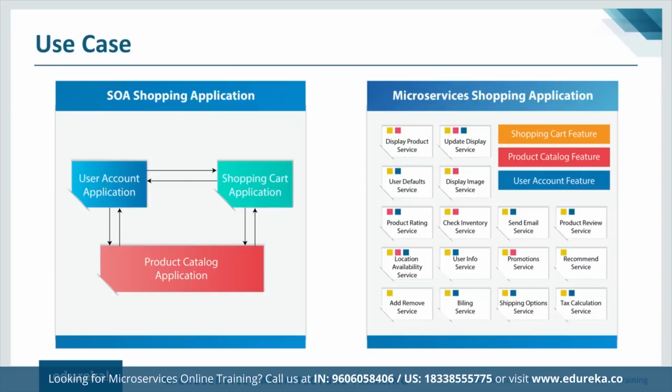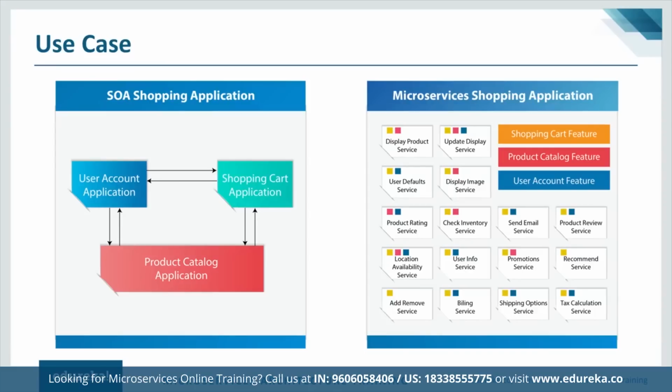Similarly, for product catalog application, we have different task level breakdown, such as display product service. We have an update display service. We have user default service and many more. Similar for user account application, right? We have a send email service and many more. Now that you've understood that microservices is all about breaking a particular feature or a feature level service into task level services, let's see how microservices shopping application is different.